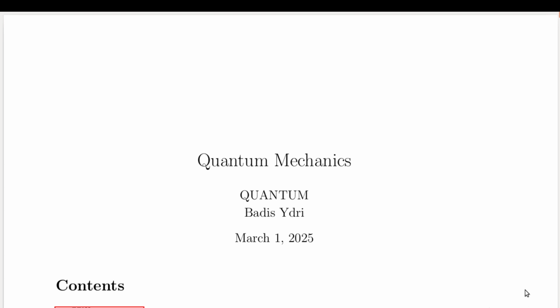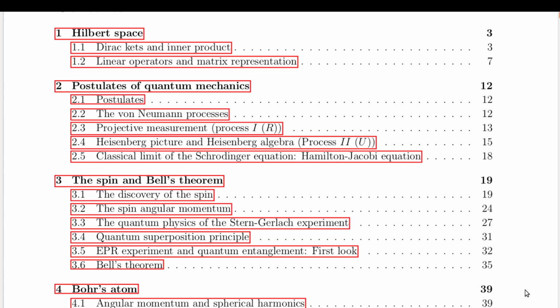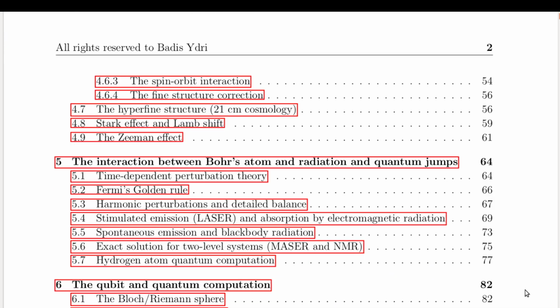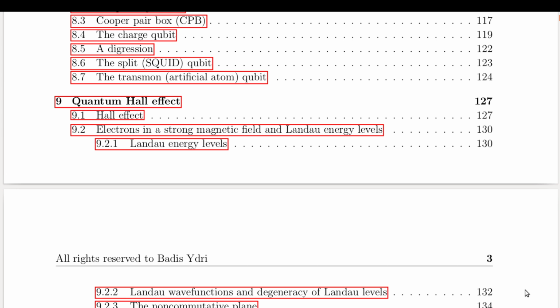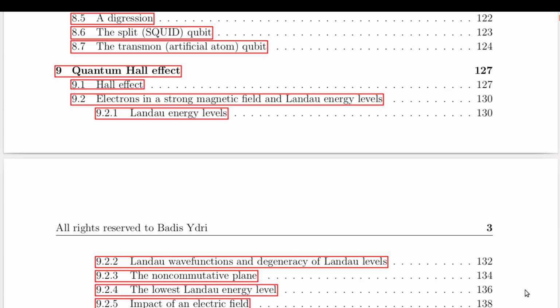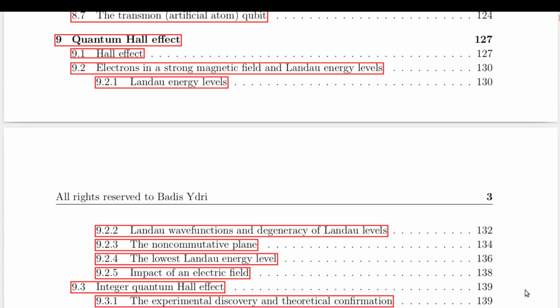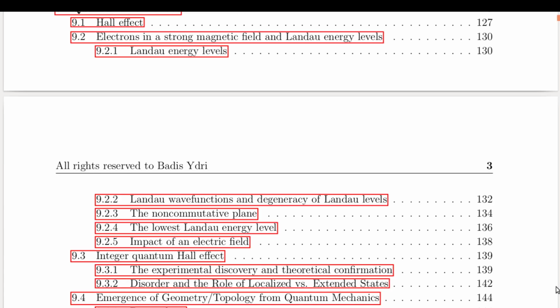Welcome again to Quantum. In this talk, we examine how electric and magnetic fields shape quantum mechanics, leading to the integer quantum Hall effect. We explore Landau levels, von Klitzing's Nobel-winning experiment, and quantized resistivity plateaus driven by topology and magnetic field effects. While we won't delve into them here, this phenomenon also connects to topological quantum mechanics and the emergence of geometry from quantum dynamics. Let's dive in.